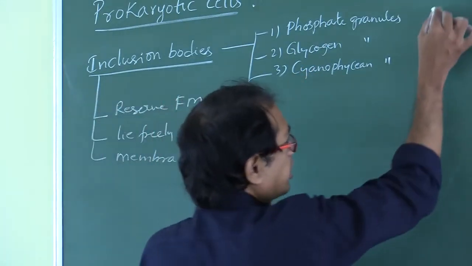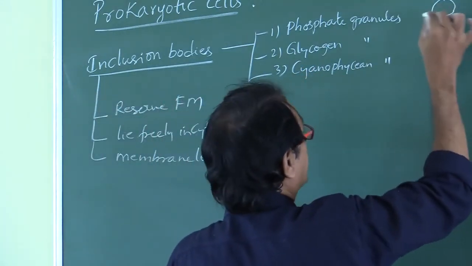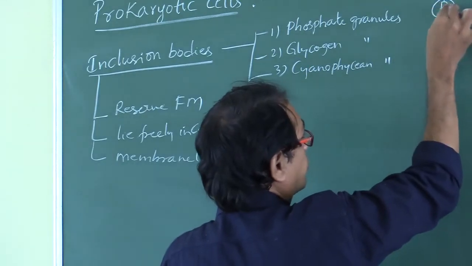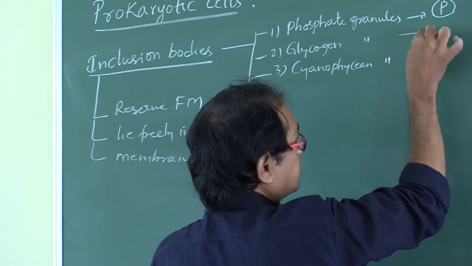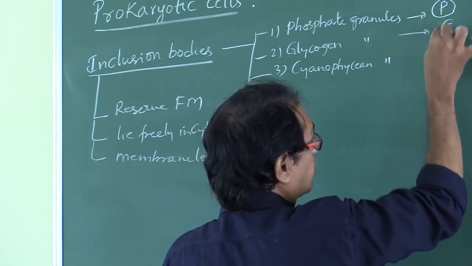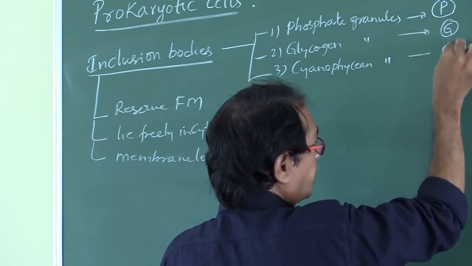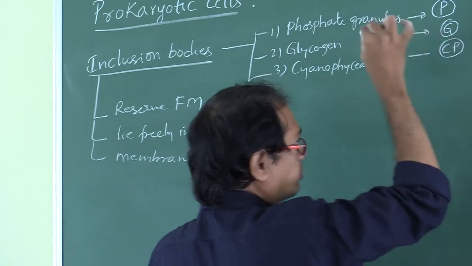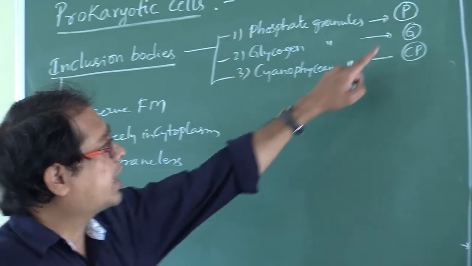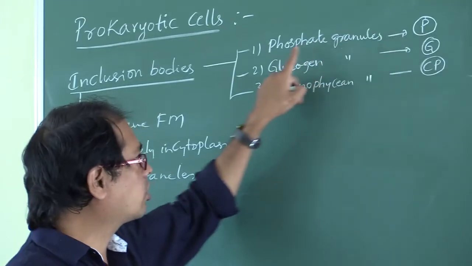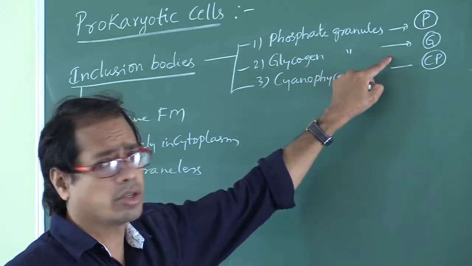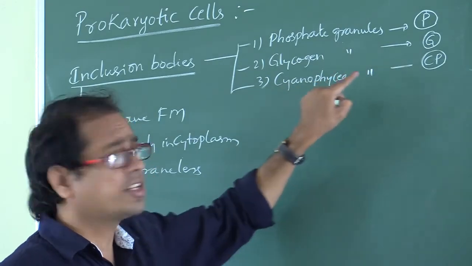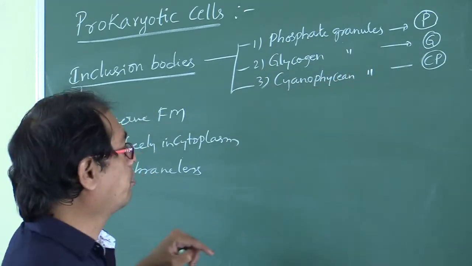Let us suppose this is a granule. This granule is having phosphate, so it is called phosphate granule. Next, this is a glycogen granule. This is a cyanophycean granule.